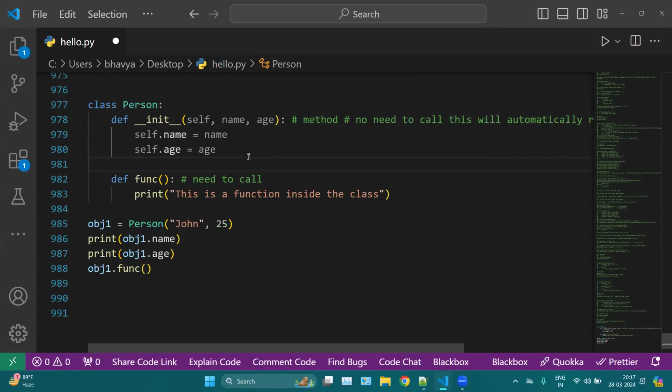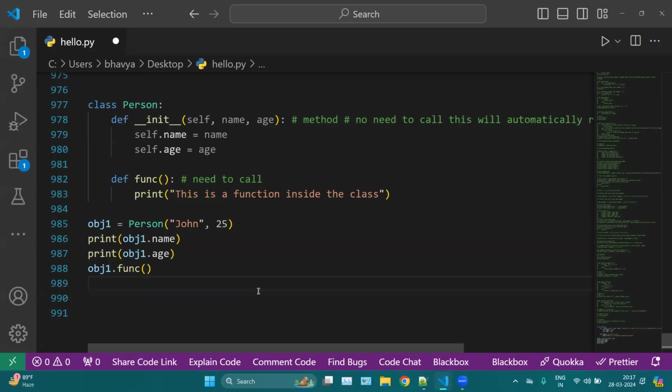Overall, this init function is called automatically every time you trigger your class, whenever you want to use your class. Here you can see whenever I'm calling my class Person, inside Person I am mentioning my name and my age. I am mentioning this inside the class, not inside any function name. That is why we can use init to automatically trigger a function. It is not compulsory to use init, but whenever you are using a class and there is a function or method you want to trigger, you can use the init keyword or function here.